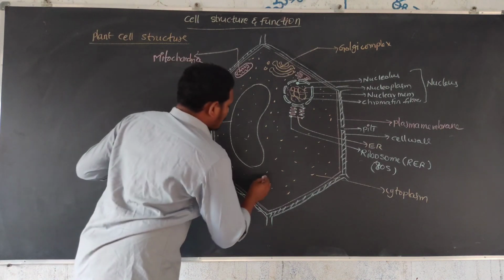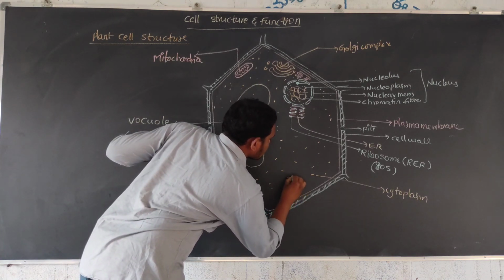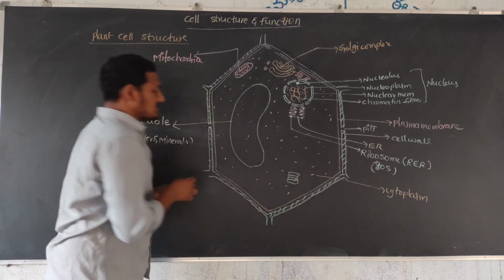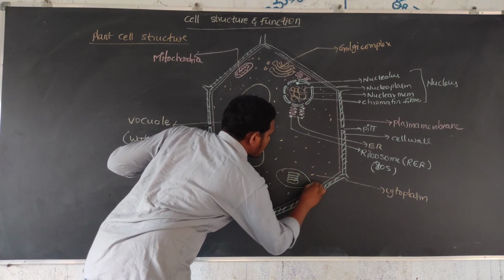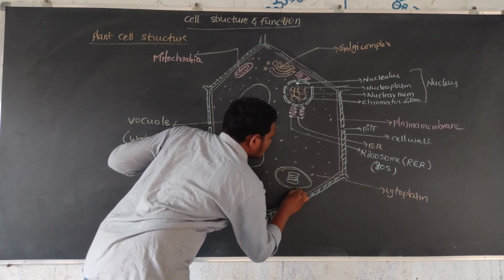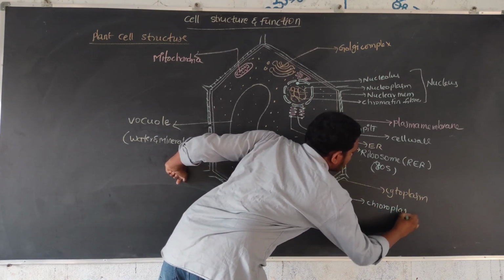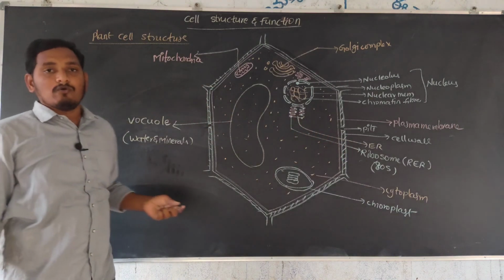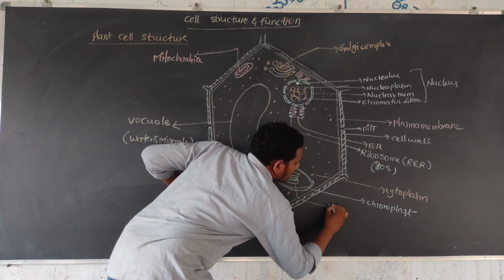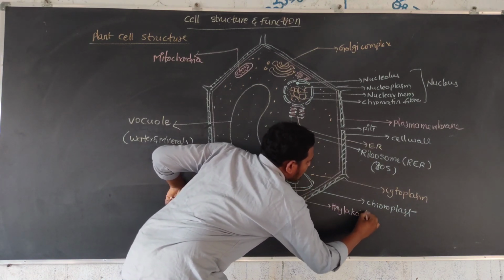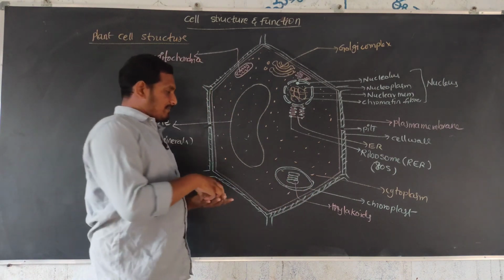Next, the chloroplast is present. This is the chloroplast, a double membrane structure, oval shaped. Next, inside the chloroplast there are thylakoids. Inside each thylakoid, chlorophyll is present.